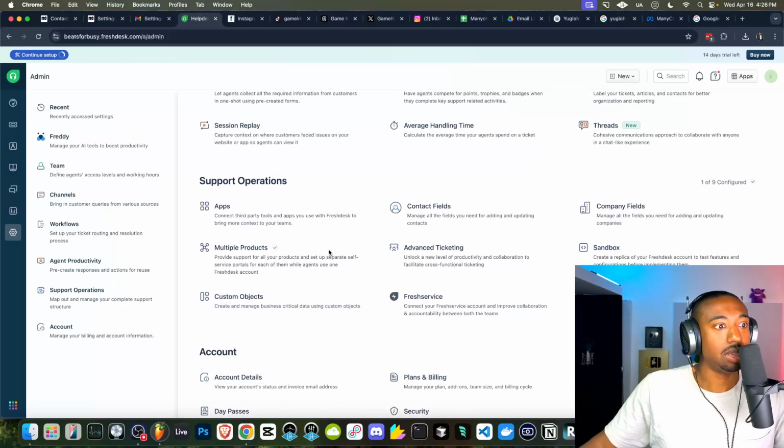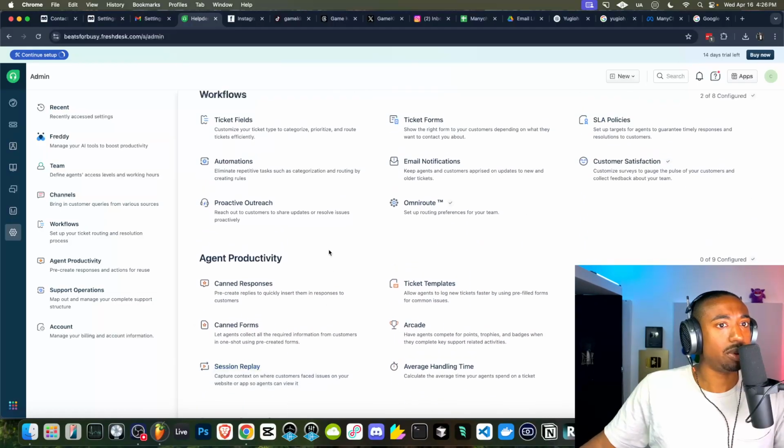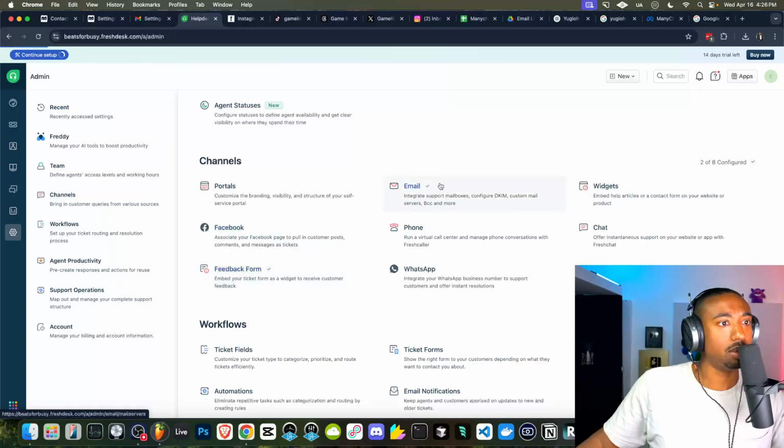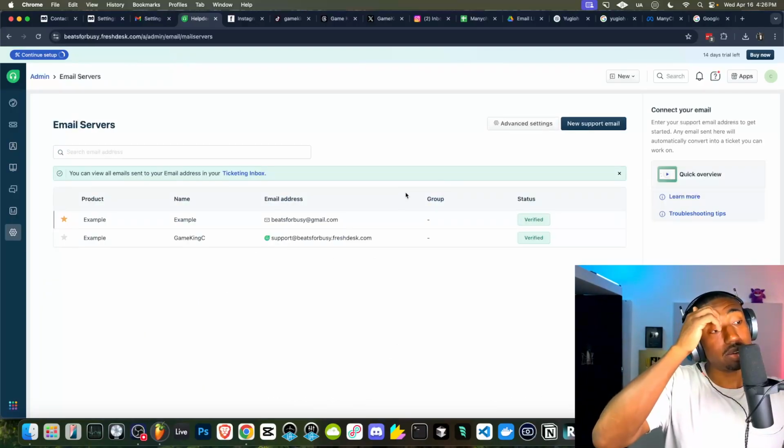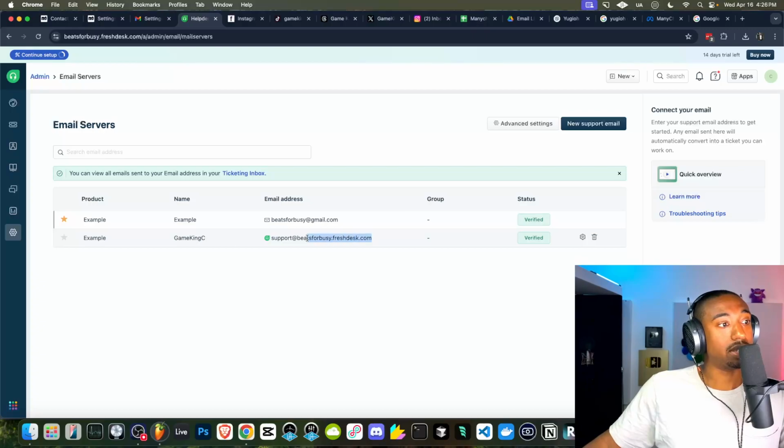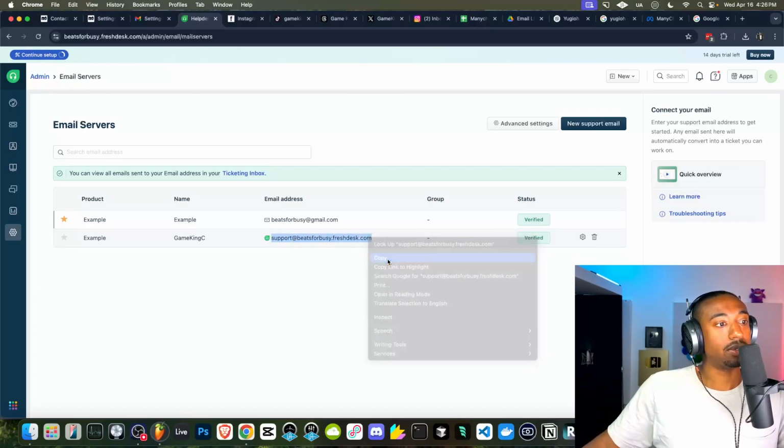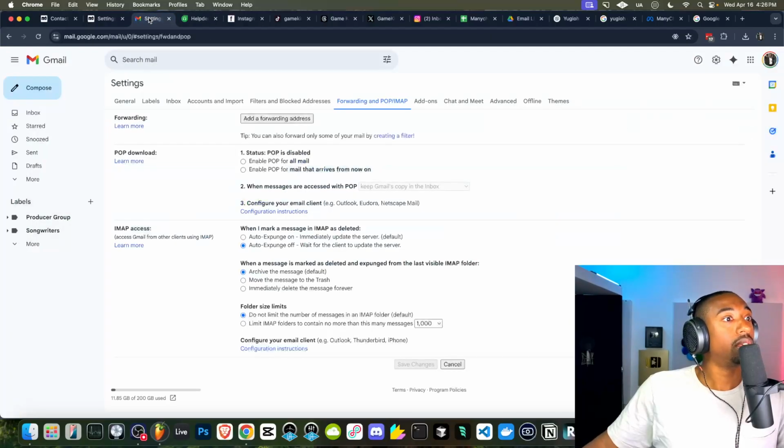Where would that even be? Let me pause it to find the exact. Oh, here it is. Email. Okay, so go to settings, go to email, and then copy this email address here. This is what Freshdesk is reading from. Just hit copy. Go inside of Google.